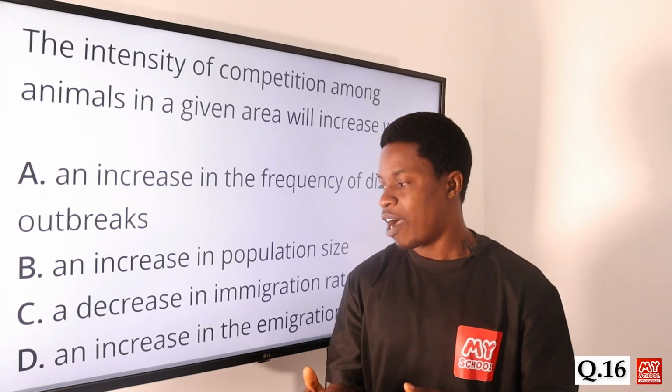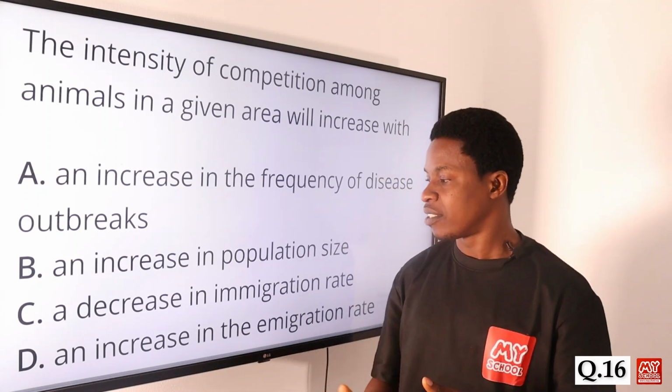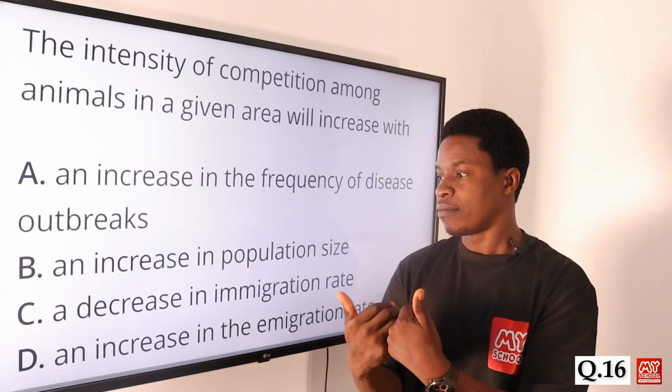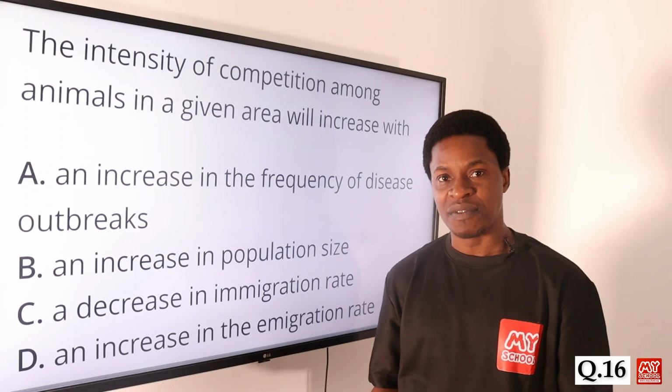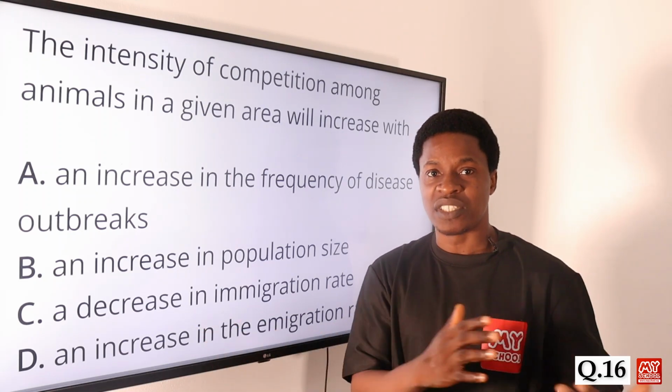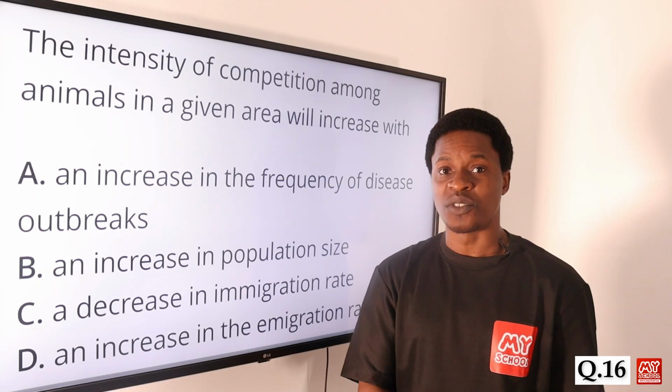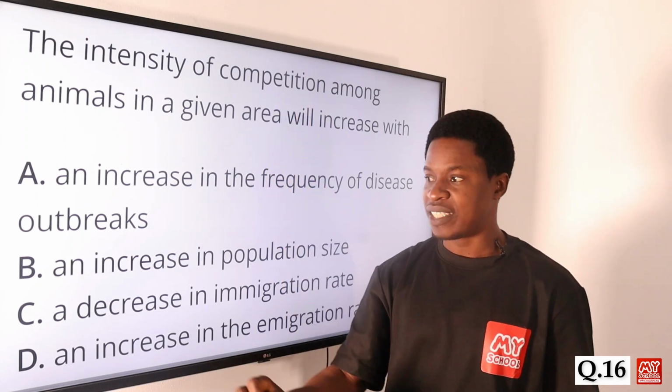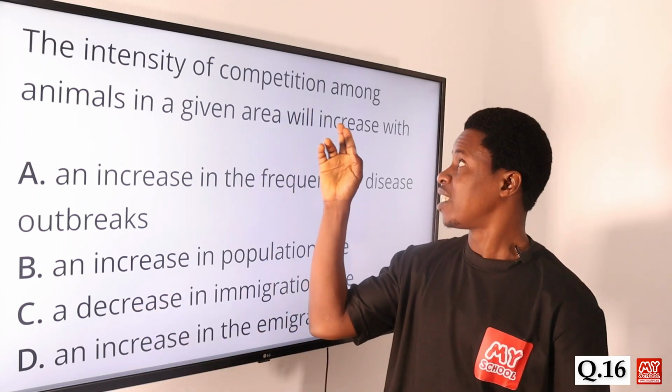Option C says a decrease in immigration rates. If the number of animals that are moving in decreases, then you have fewer coming in. Those that are there are still there. So the intensity of competition will be less, will not be more, but we are talking about an increase.